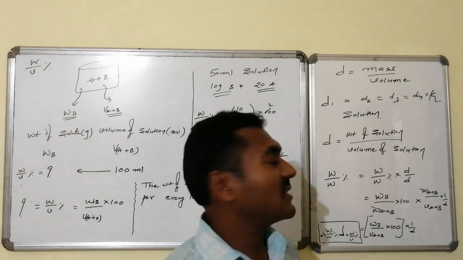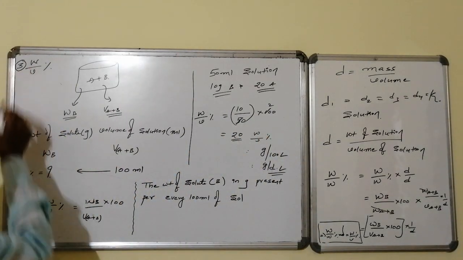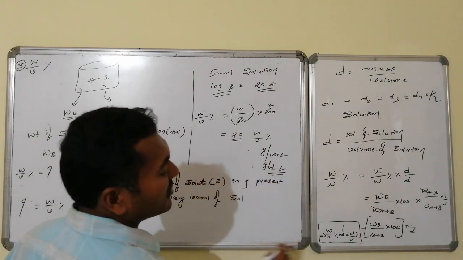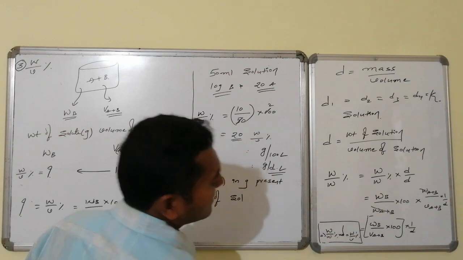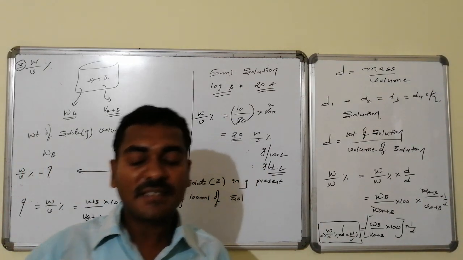Weight by volume percentage. This is concentration unit 3 that we discussed, and the logic to interrelate concentration unit 3 and concentration unit 1 is weight by weight percentage into density becomes equal to weight by volume percentage.